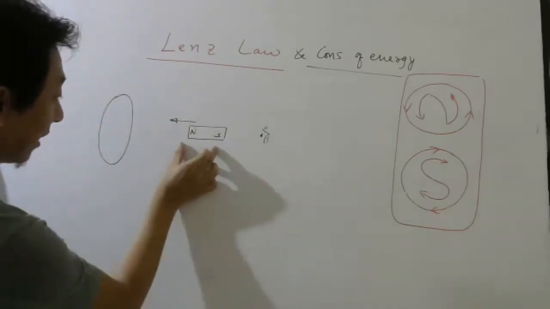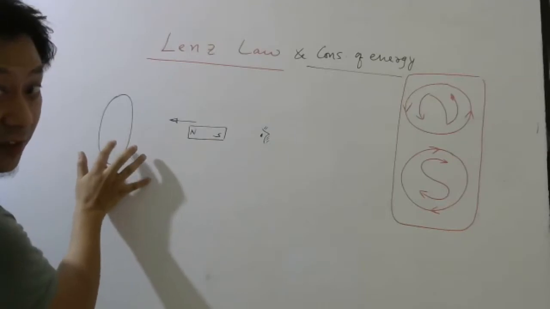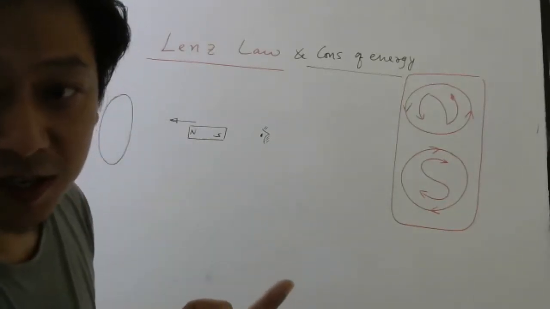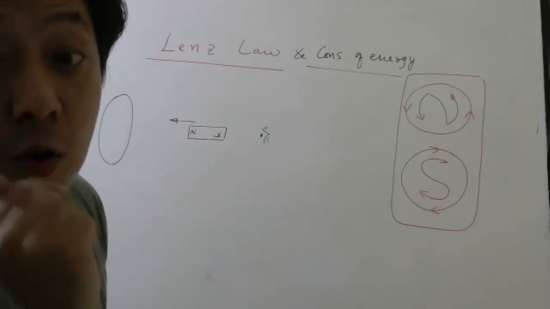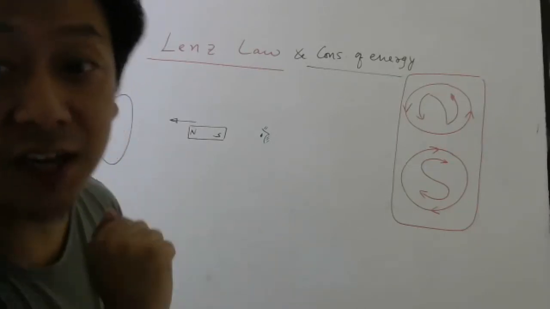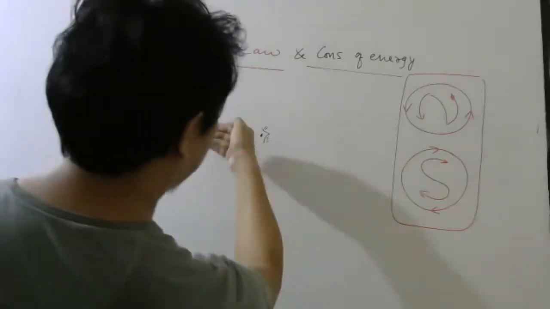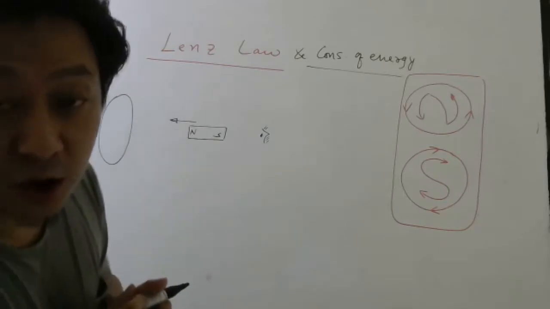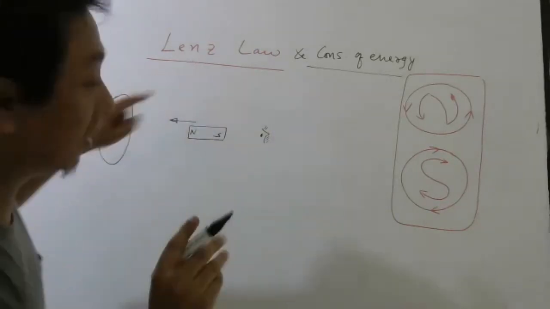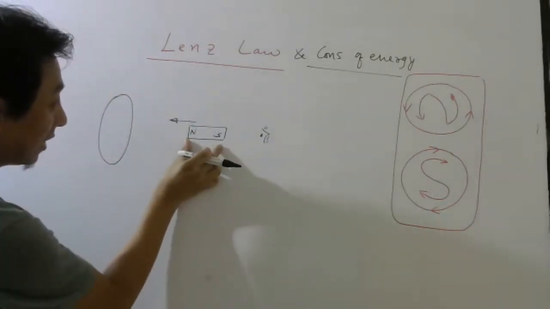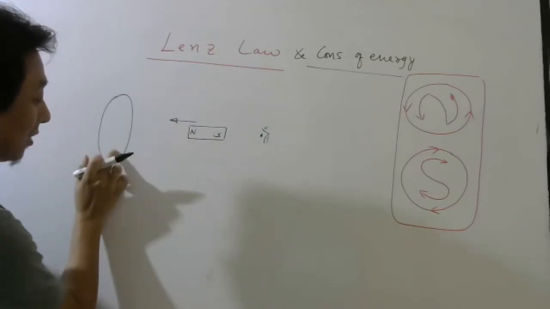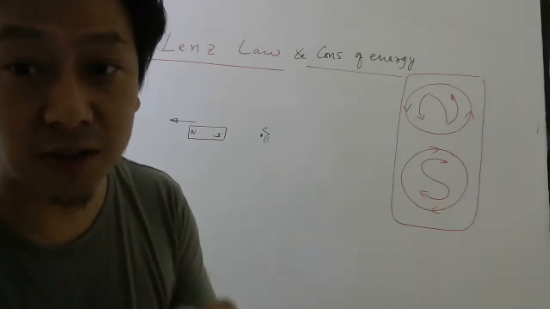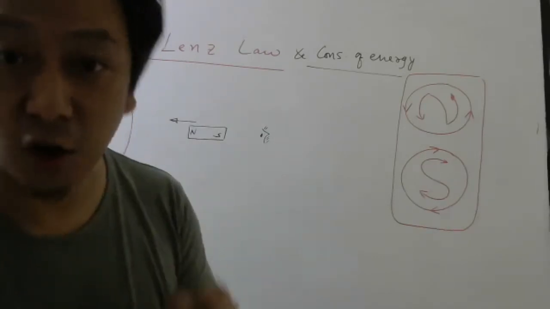When you move the magnet, magnetic flux will change, we know. When magnetic flux changes, EMF is produced. Therefore, current is produced. What will be the direction of the current when you see from this side? So how to find it? We have to apply which law? Lenz's law. Listen very carefully. When you bring this magnet like this, current is produced, right? So first ask yourself, what is the cause of induced current or induced EMF?